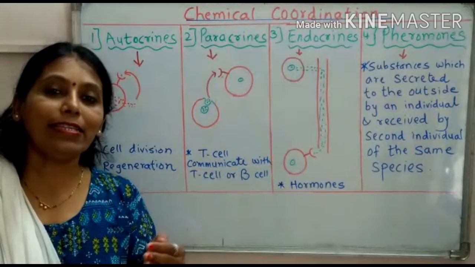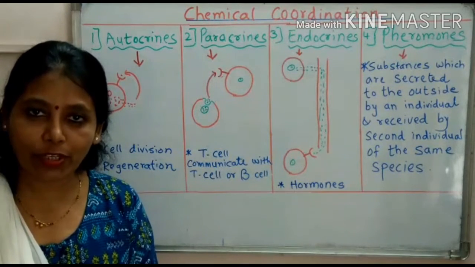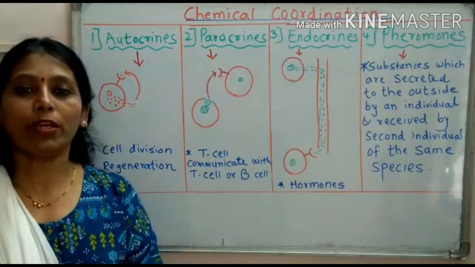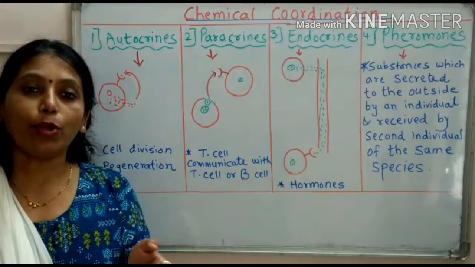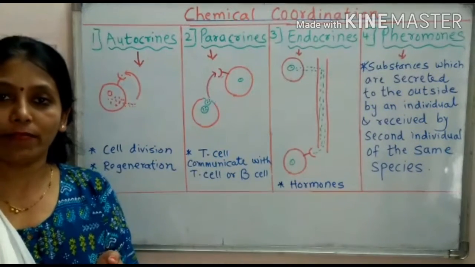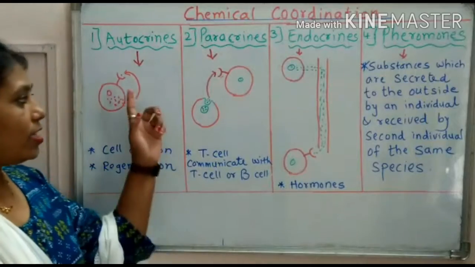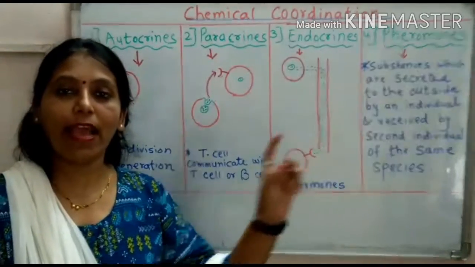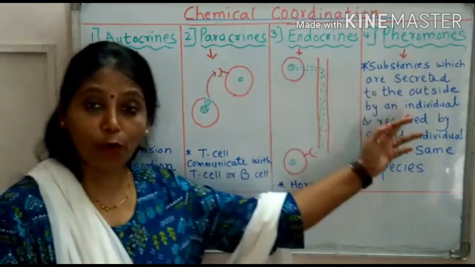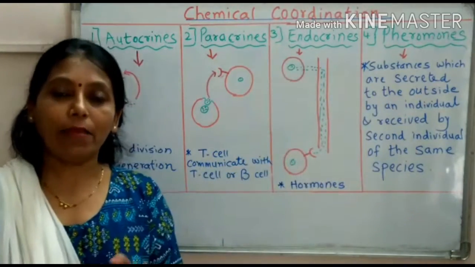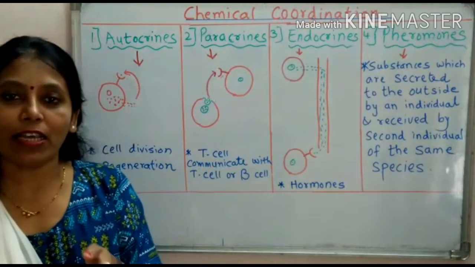So these cells try to communicate with each other, cell to cell communication, and one more communication is there where one organism tries to communicate with another organism. So that is called coordination. These first three types are the coordination between cell to cell, and the fourth one is the type where one organism tries to communicate with another organism.